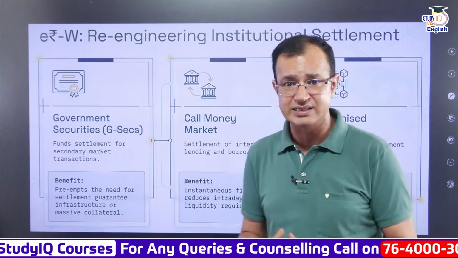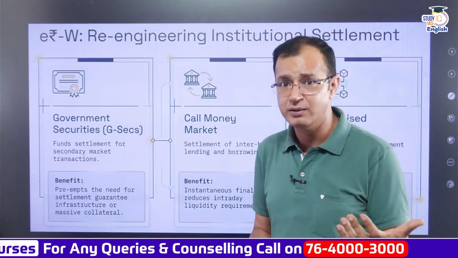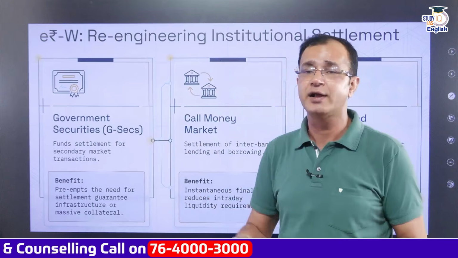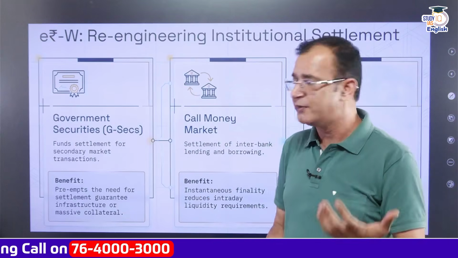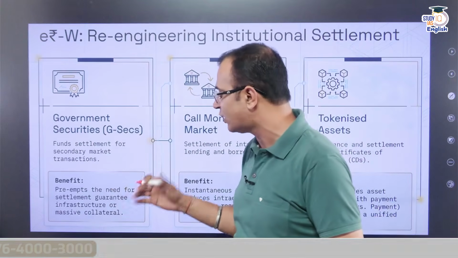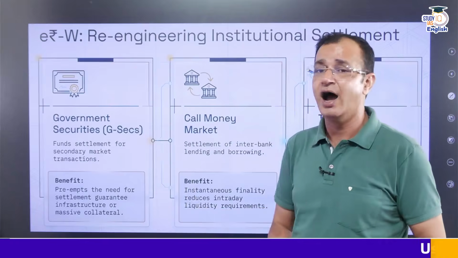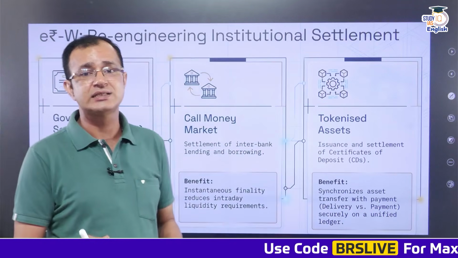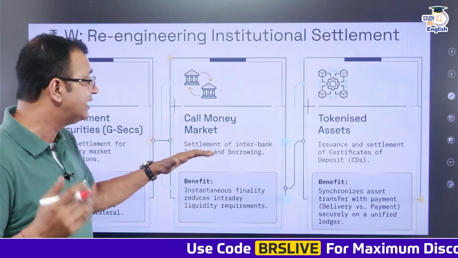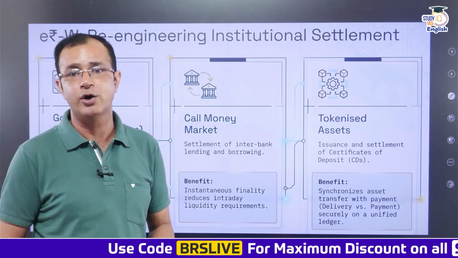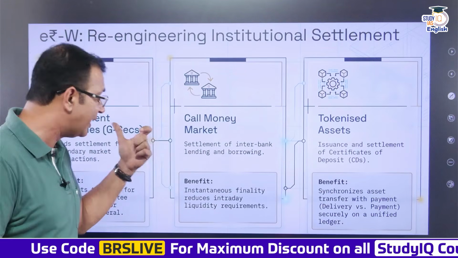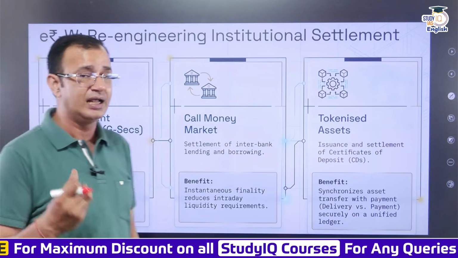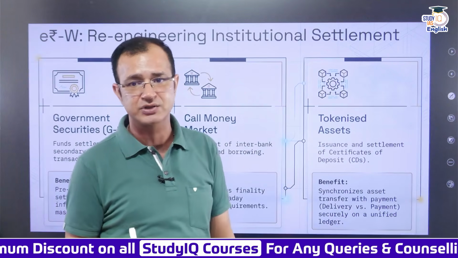Now, it is very important because when it comes to the banking framework, this digital rupee helps with fund settlement for secondary market transactions of government securities. The benefit is that it preempts the need for settlement guarantee infrastructure or massive collateral. The second thing is that it leads to settlement of interbank lending and borrowing or the call money market as well, benefiting from the instantaneous finality that reduces the intraday liquidity requirements between the banks.